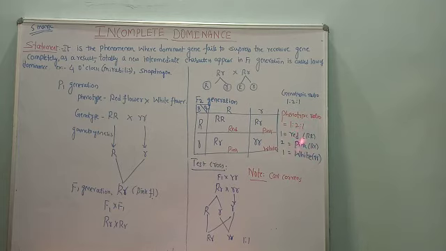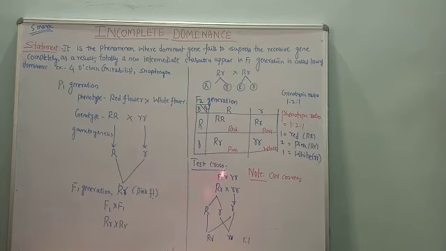So with this we conclude that none of the parents are showing their dominant character. Here the pink flowers obtained are intermediate characters. So the alleles are expressing together. This is incomplete dominance.